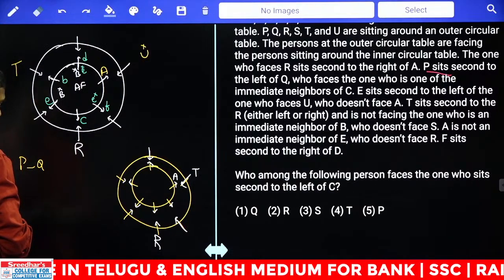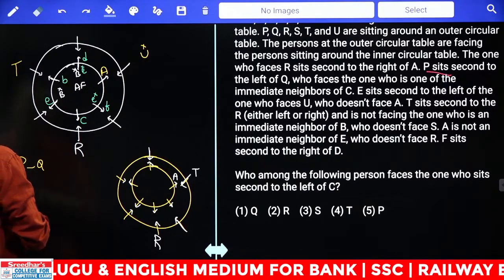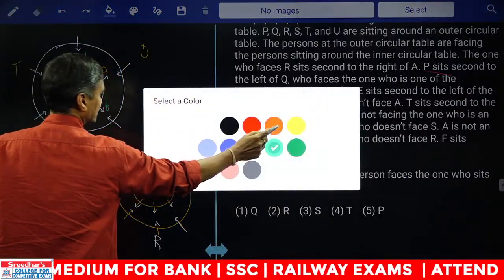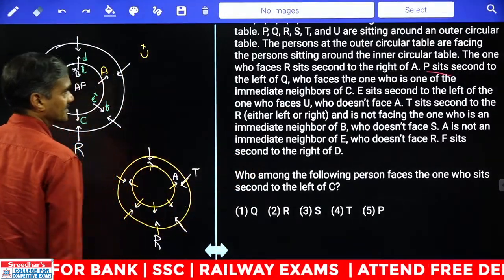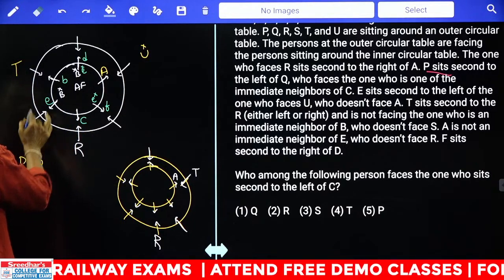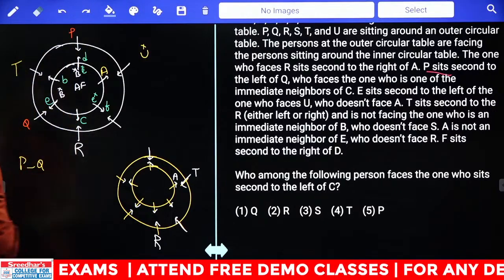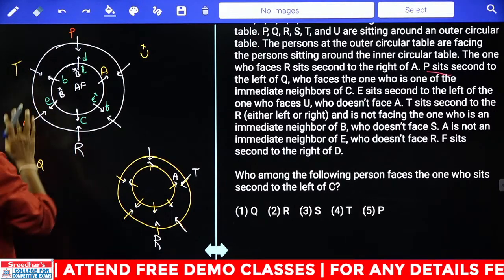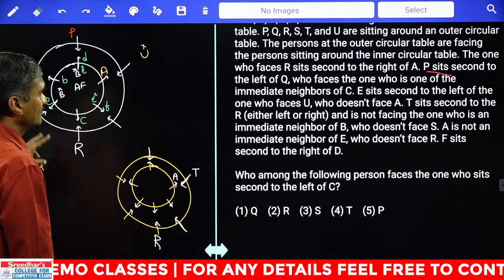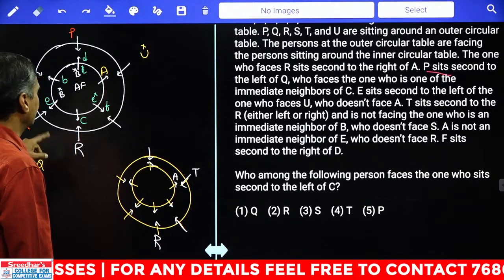Hence, how many possibilities are there for this one? There are two different possibilities. Q can be here or Q can be here. Q faces the one who is an immediate neighbor of C. C is here. Hence, if Q is here, then P will be here. That is one possibility. Or if Q is here, P will be here. Another possibility, isn't it? P sits second to the left of Q, and Q faces the one who is an immediate neighbor of C.